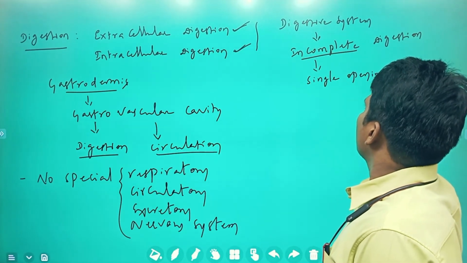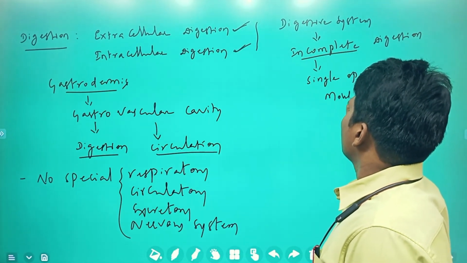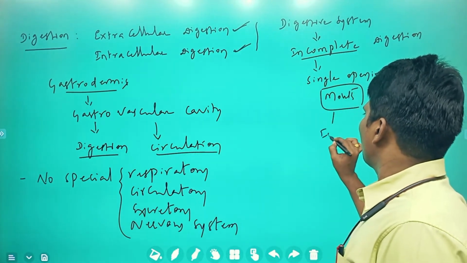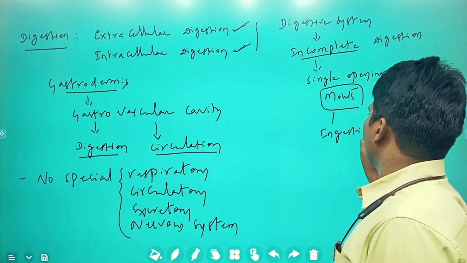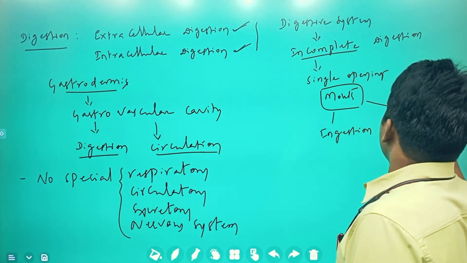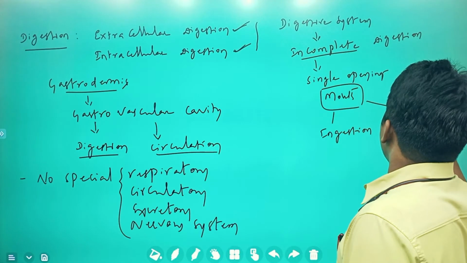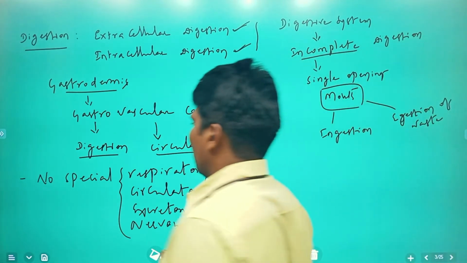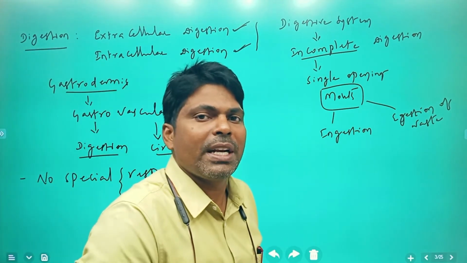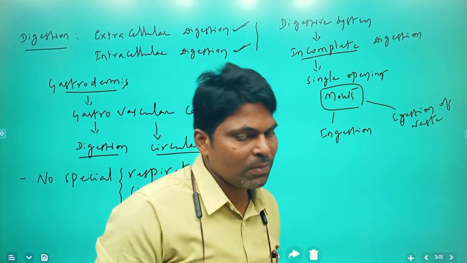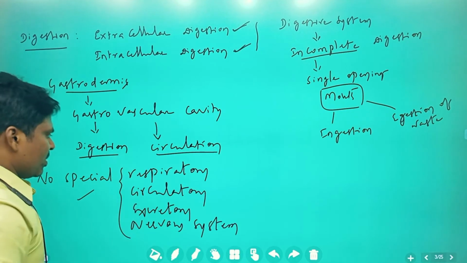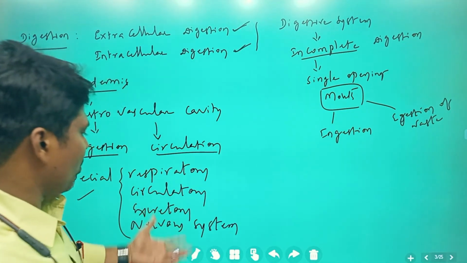That single opening is the mouth, which is responsible for dual functions: ingestion of the food material and egestion of the waste material. Two things are done by the single opening. That is the reason why in coelenterates the digestive system is incomplete. Do you understand what I am going to say? Clear? So there is no special respiratory, circulatory or excretory system.